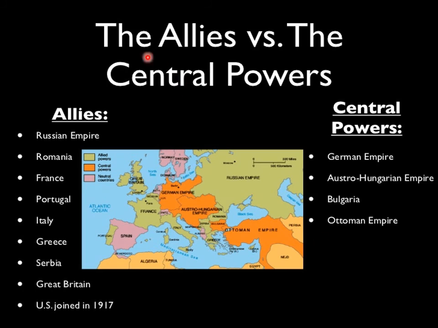So now came the two opposing powers, the Allied powers and the Central powers. We can see the Central powers: the German Empire, the Austro-Hungarian Empire, and the Ottoman Empire, which is nothing but modern-day Turkey, and Bulgaria together formed a team. And the Allied powers, these countries together formed a team: France, Russia, Italy, Greece, Portugal, Romania, Great Britain, and the USA joined in 1917.